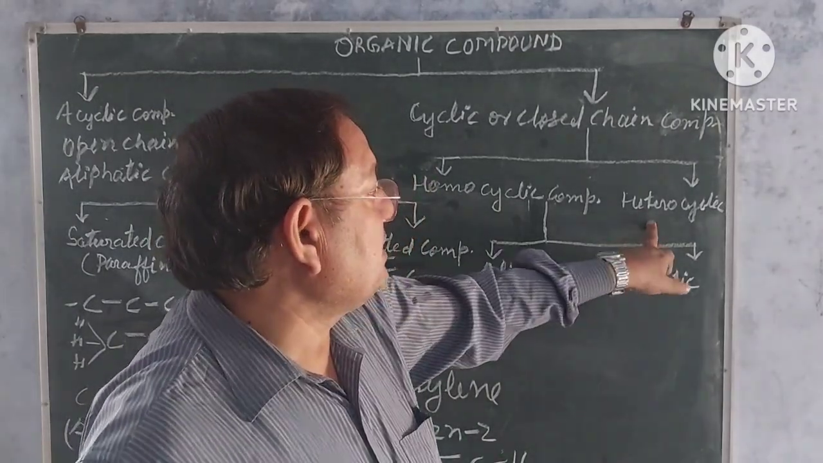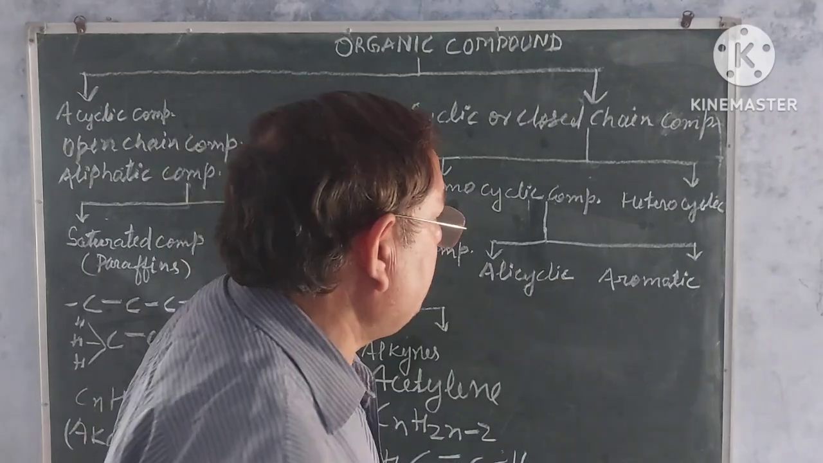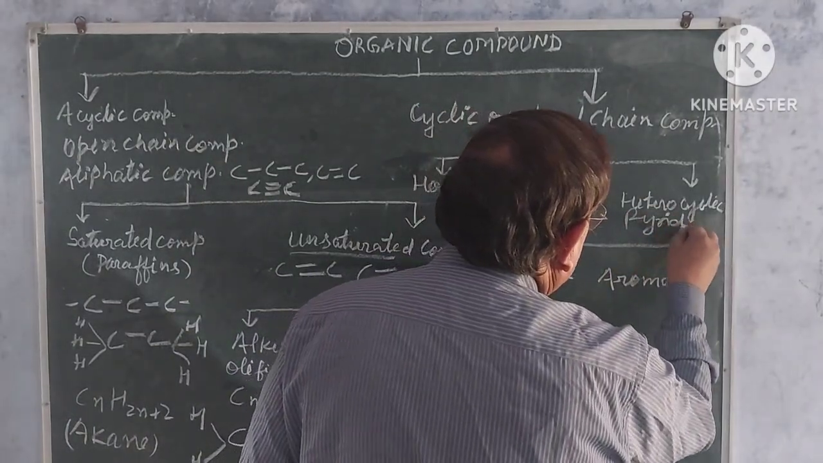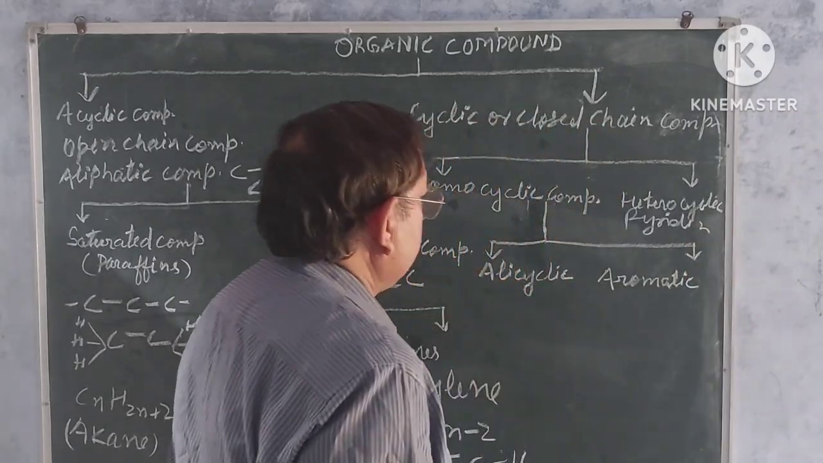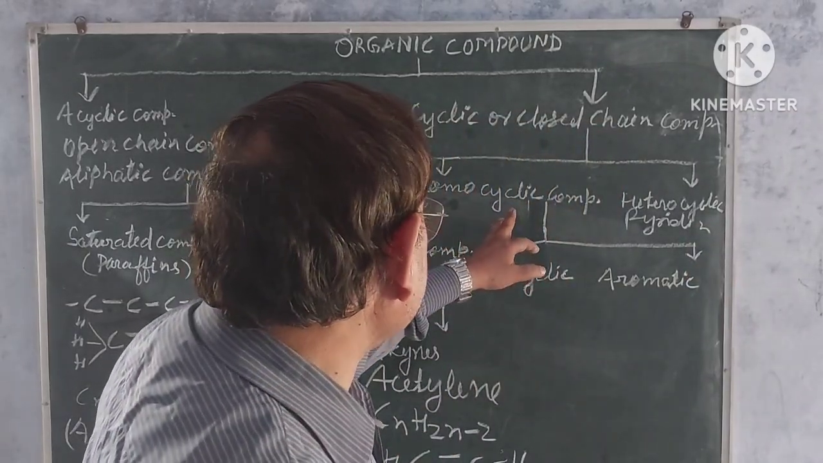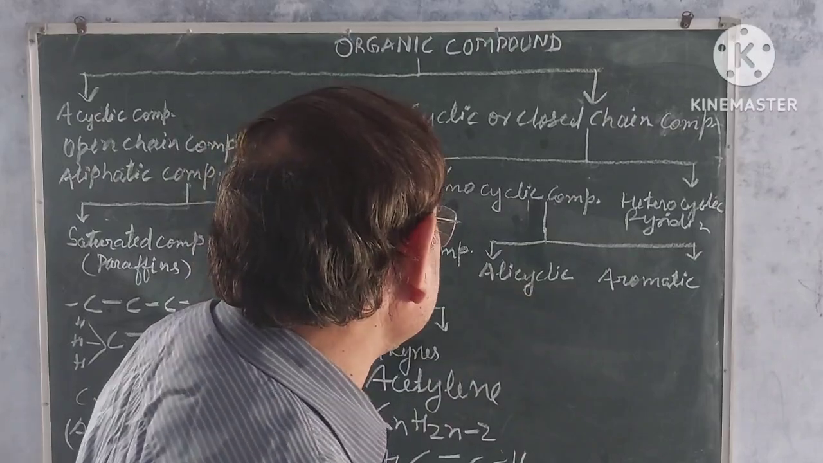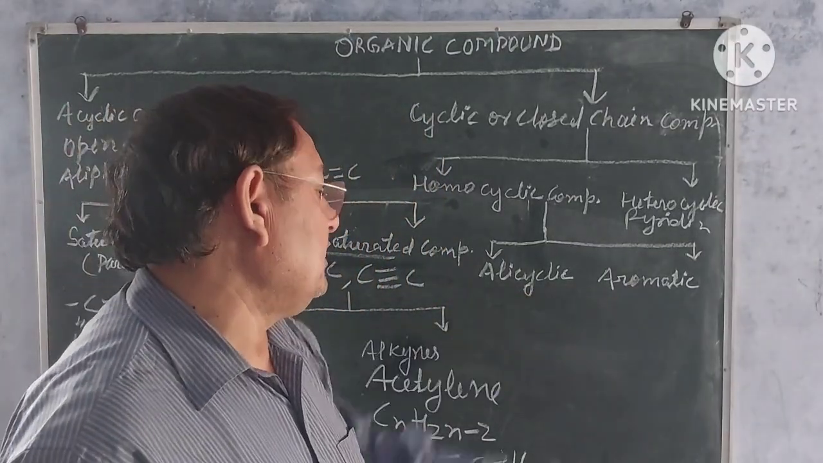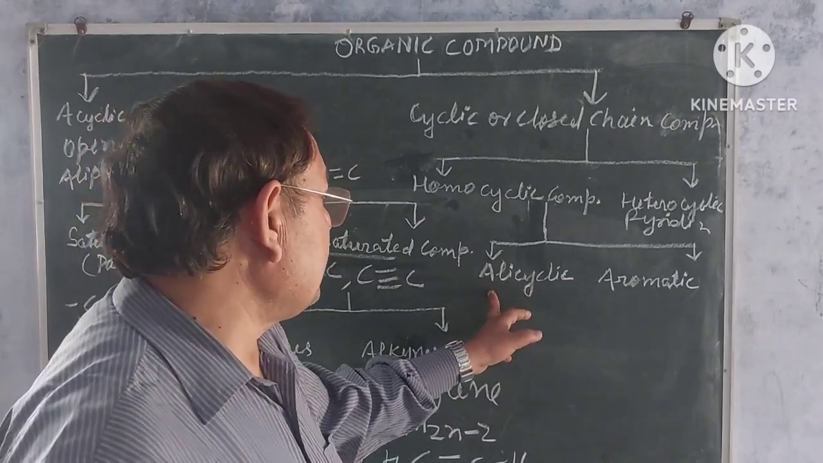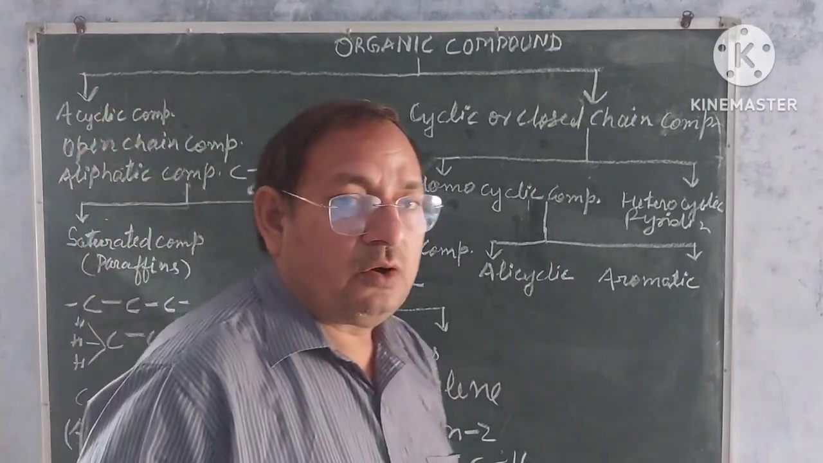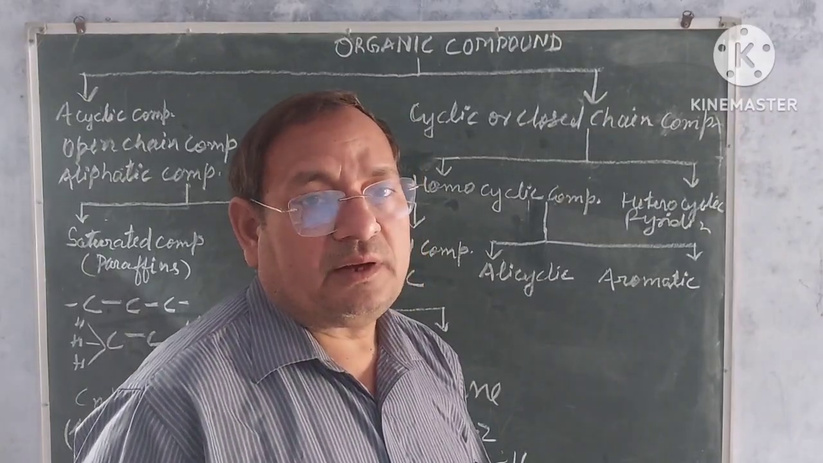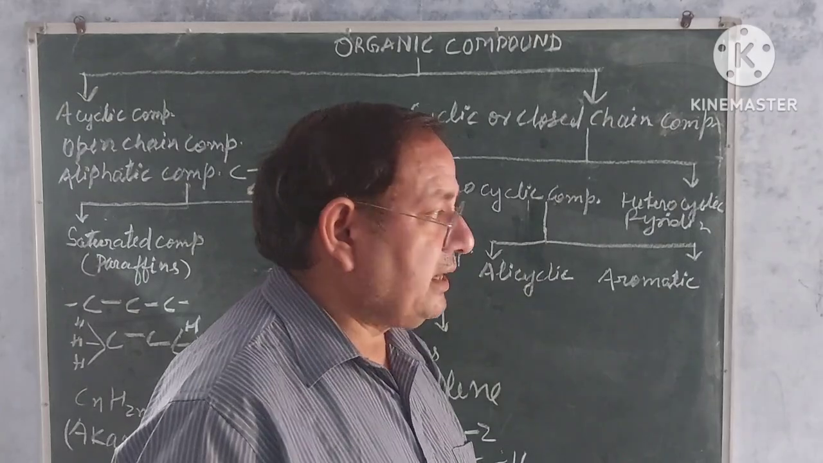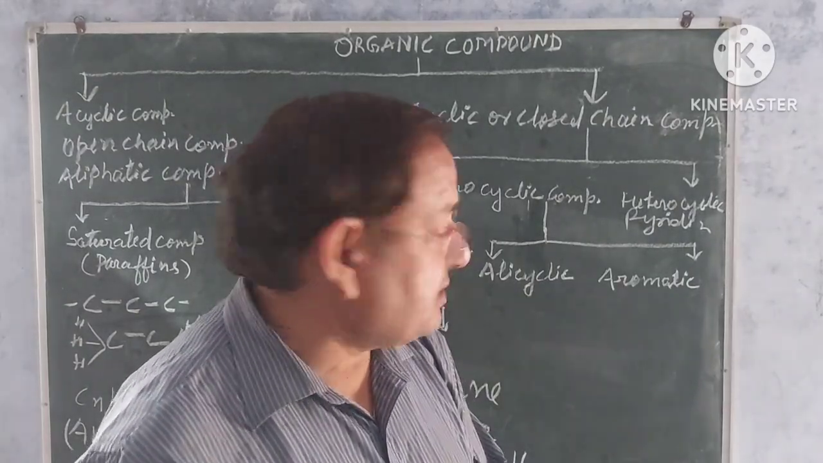Understand? Just like in this group, pyridine. And homocyclic compounds are divided into alicyclic compounds and aromatic compounds. In alicyclic compounds, there is no alternate double and single bond, and aromatic compounds have alternately double and single bonds.